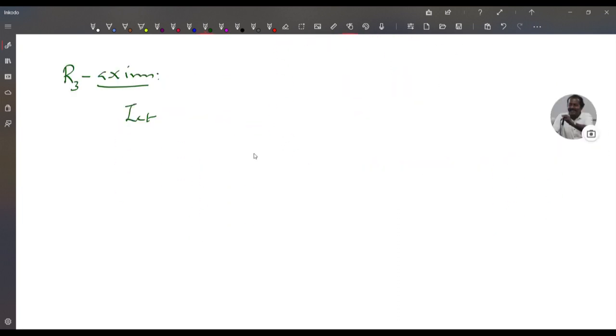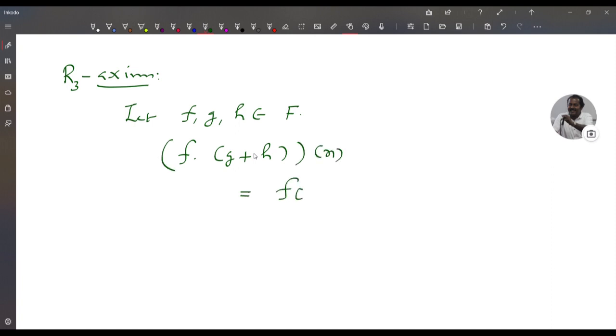Now we show that the R3 axiom holds. Let f, g, h belong to F. Then f into g plus h of x, this is equal to f of x into g plus h of x, that is equal to f of x into g of x plus h of x.